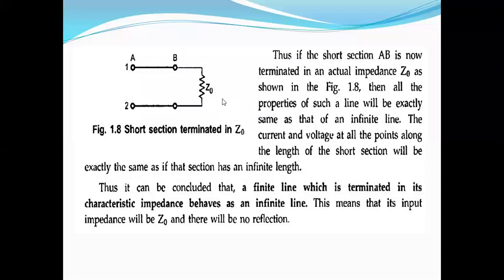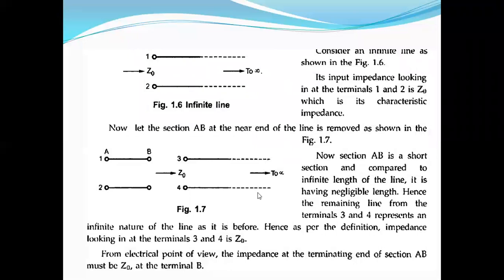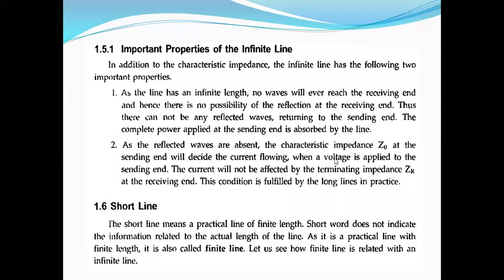So thus we can conclude that the finite line which is terminated in its characteristic impedance behaves as an infinite line. You see, this is important. This point is very important. A finite line terminated in its characteristic impedance behaves as an infinite line. So what is the behavior of infinite line? Already we have seen. There is no reflected wave from the receiving end to the sending end.